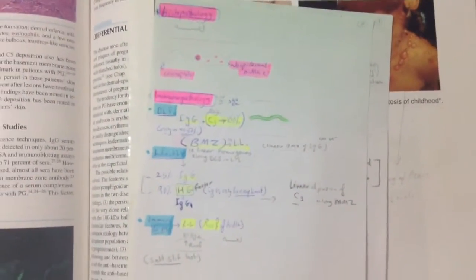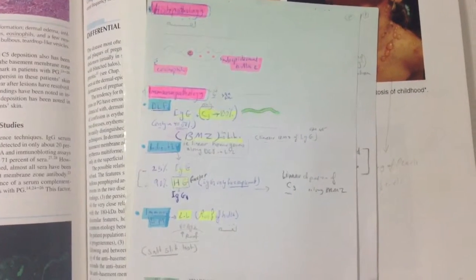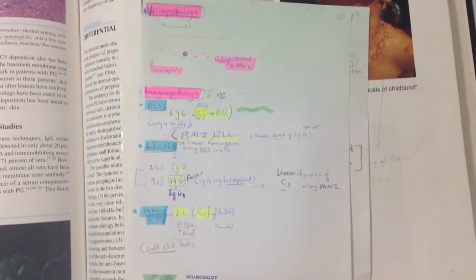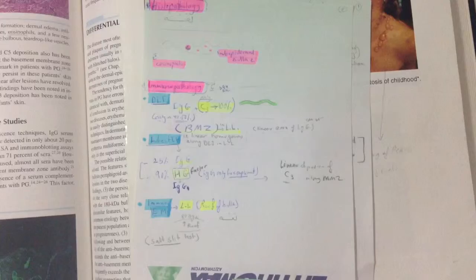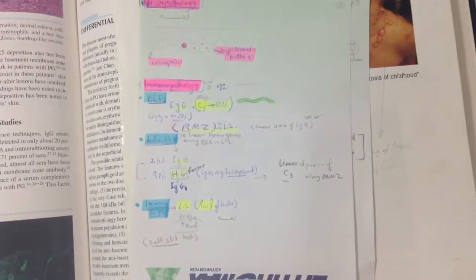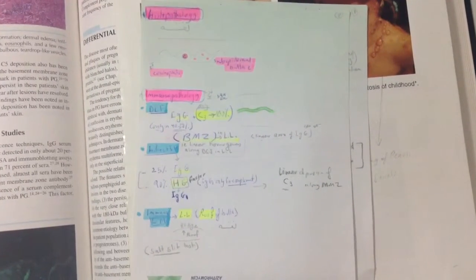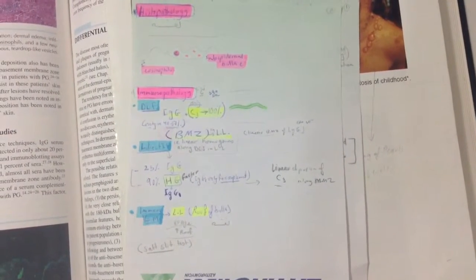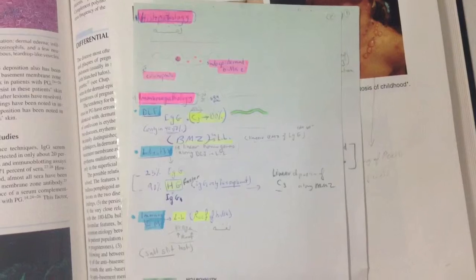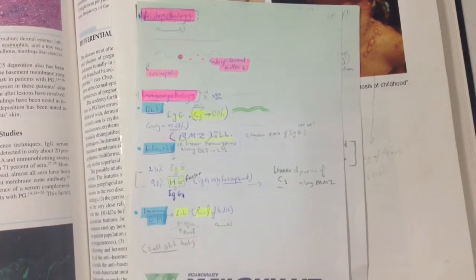Histopathology: the same as bullous pemphigoid, subepidermal bullae with eosinophils. Immunopathology: the same, direct immunofluorescence. Here complement-3 and immunoglobulin G, especially complement-3 in 100%, sometimes immunoglobulin G in 40 to 50%, at the dermoepidermal junction basement membrane zone in the lamina lucida. Indirect immunofluorescence: linear homogeneous deposition along the dermoepidermal junction in lamina lucida.